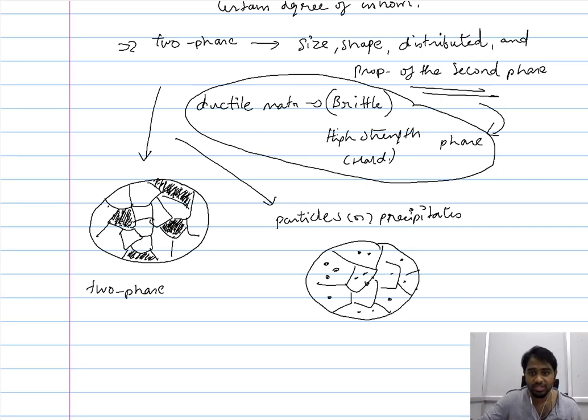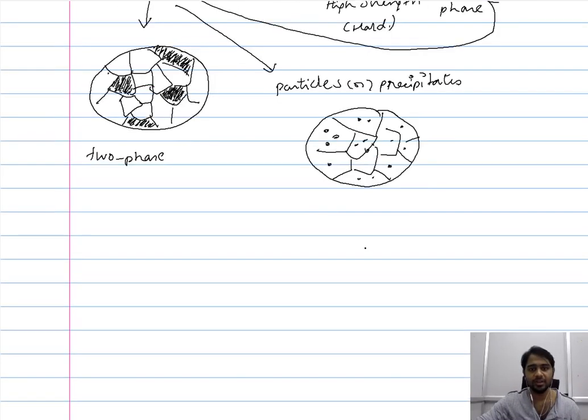The other way in which the second phase can be introduced is as particles or precipitates, which are dispersed, not confined, both in the grain boundaries and also within the grain. Now let us consider the two-phase microstructure where the size of the particles is similar to the average grain size and they assume a grain of their own. In this condition, how is the creep resistance enhanced? There are only two ways in which the creep resistance is enhanced. One is by increasing the interface energy, or rather by increasing the strain energy surrounding the interface.